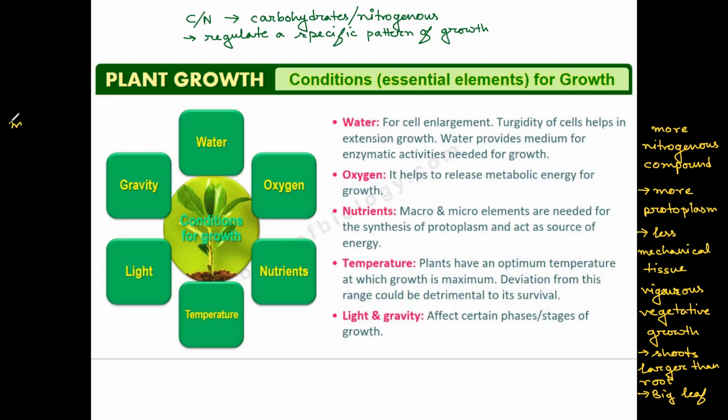But if you have more carbohydrates... Many a times, if more nitrogenous compounds are there, then the plants have very large leaves, that is correct. But these leaves are quite soft, succulent, and they are dark green in color also. So I wish to mention that also. Big leaves which are dark green.